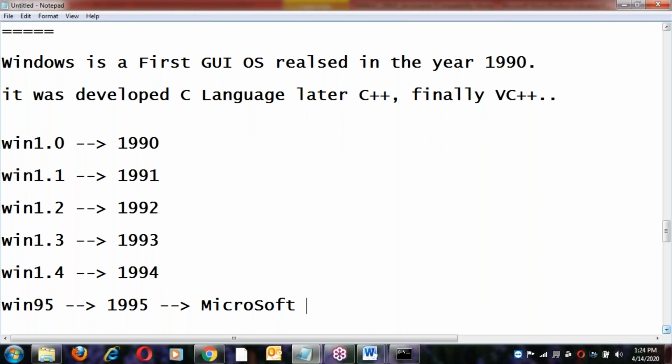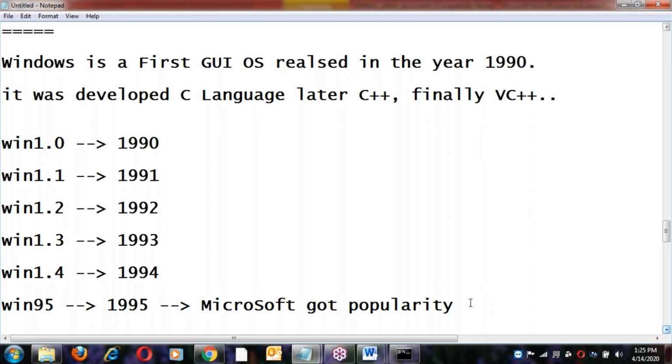Because of Windows 95, Microsoft got a lot of popularity in the market because of its features. Microsoft's popularity started with that OS. It was a fully fledged GUI, easy to operate, user friendly.